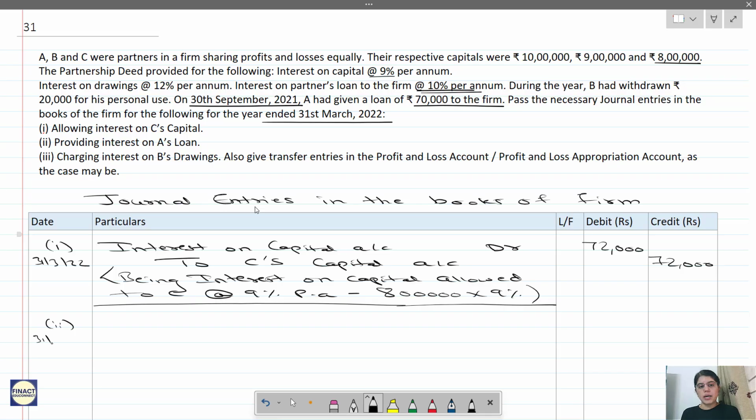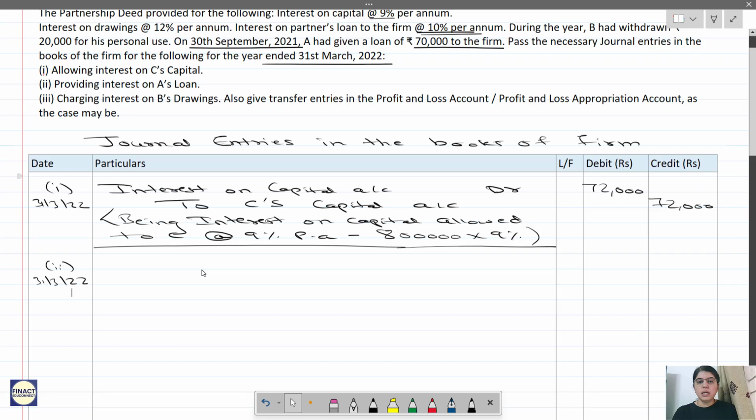If you write the dates of this entry, these are 31st March 2022. Now the loan was given in September. How many days was it there? October, November, December, January, February, March, 6 months. So interest on the loan will be 70,000 into 10% into 6 by 12. 10% of 70,000 is 7,000, into 6 by 12 is nothing but half of 7,000, which is 3,500. It's so simple. Now what is the entry?